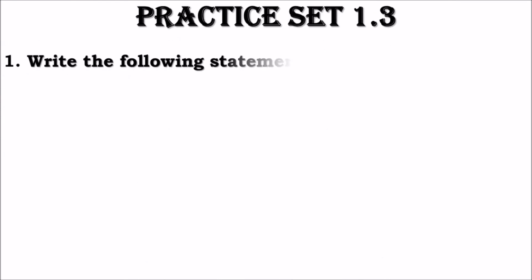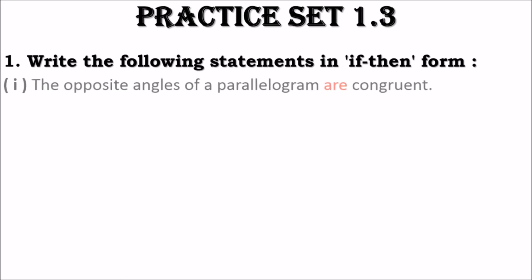Now we will see Practice Set 1.3. Question number 1: write the following statements in if-then form. The first statement is, the opposite angles of a parallelogram are congruent. Now we have to write the if-then form of the statement. You can see that this statement has one helping verb, that is are, A-R-E, right? Whatever is there after the word are,